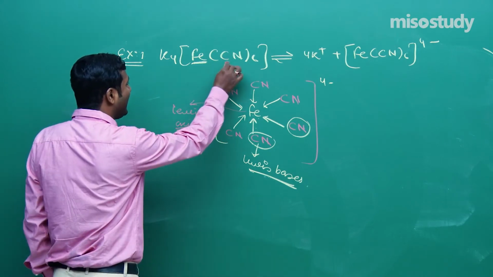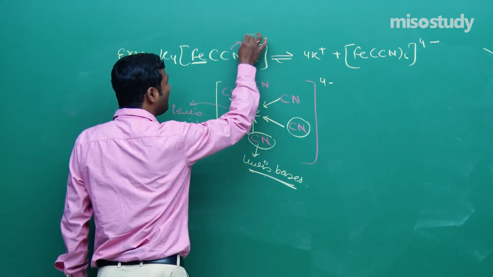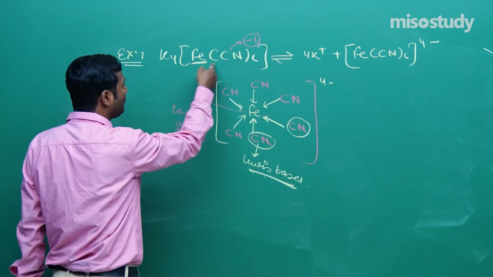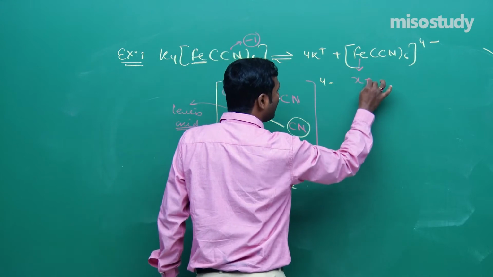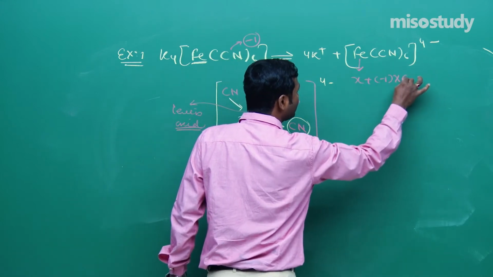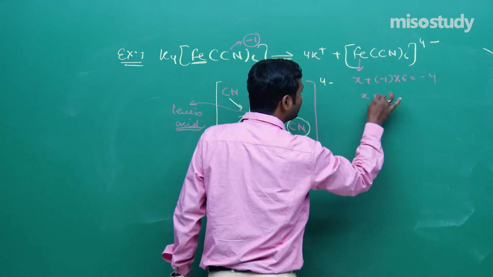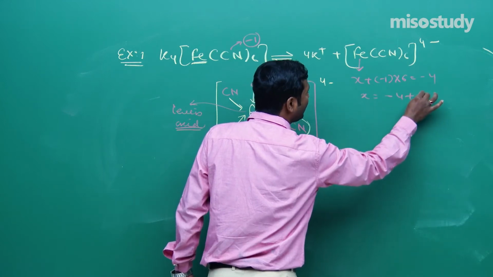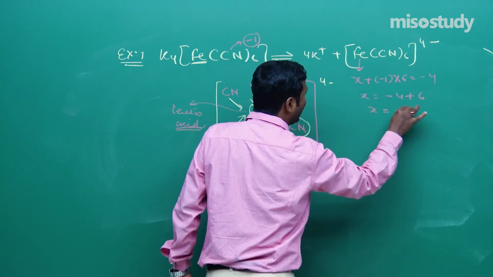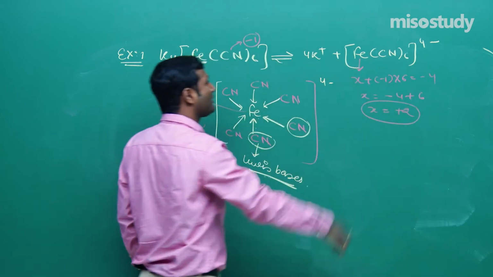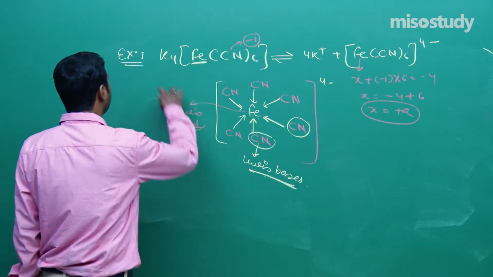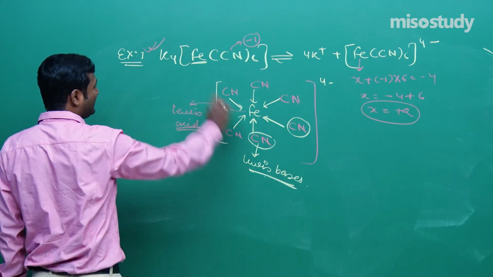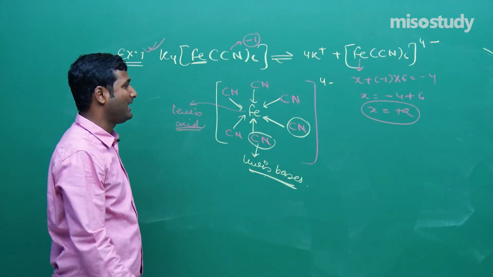It is very simple. As we know, in CN minus there is a -1 charge. If you put this value, then what will happen, friend? Treat it as x: x plus (-1 times 6) is equal to -4, so x is equal to -4 plus 6, that is, iron is in +2 oxidation state. Is it clear to you? I will give you many more examples related to the oxidation state of the central metal atom.